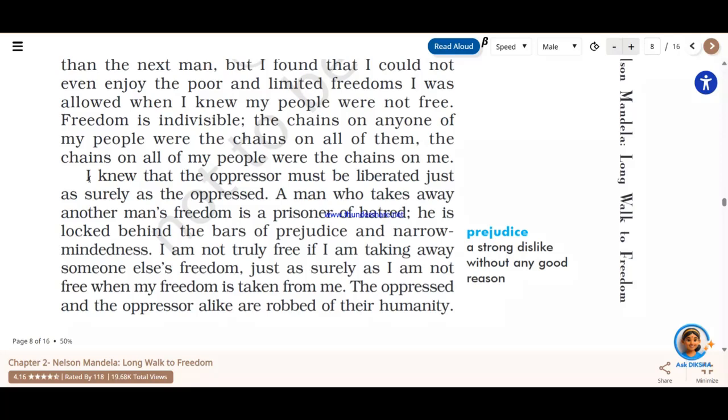But then he adds on to that also, check what he says. "A man who takes away another man's freedom is a prisoner of hatred. He is locked behind the bars of prejudice and narrow-mindedness. I am not truly free if I am taking away someone else's freedom." So it is a very important lesson for everyone to understand, that under no circumstances should we take away the freedom of the other.